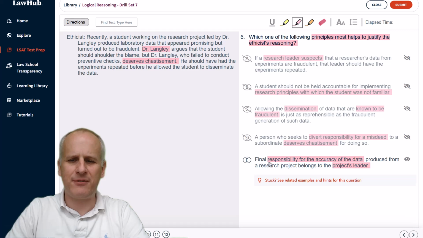Whereas choice E, final responsibility for the accuracy. And again, we're concerned with this data being accurate, belonging to the project's leader, absolutely would strengthen the ethicist claim that Dr. Langley deserves chastisement from a more abstract principled perspective.